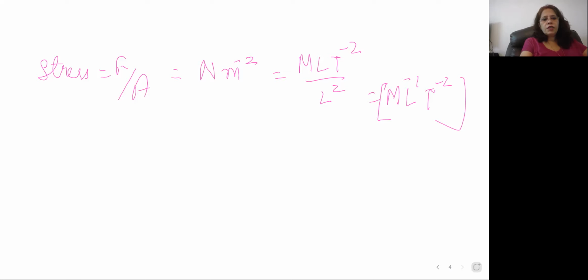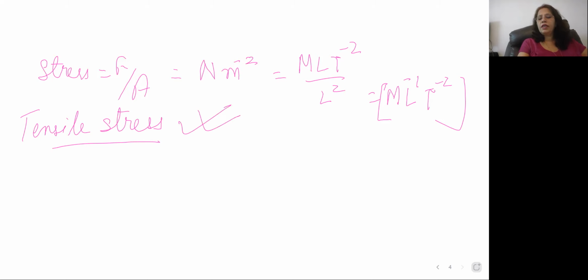Now, first, your tensile stress. What is tensile stress? Tensile stress is the stress which causes the change in length. Here, there will be the change in length, then we call it tensile stress. After that, volumetric stress or bulk, or you can say compressive stress.